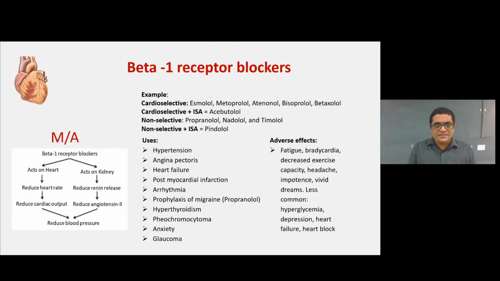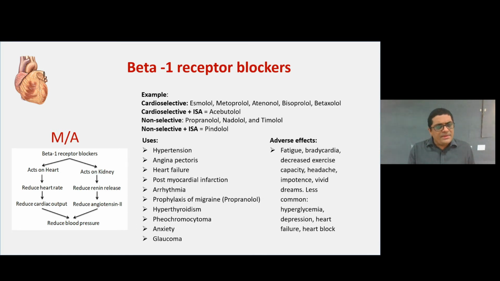The next class of drugs is beta 1 receptor blockers. In beta 1 receptor blockers, the cardioselective drugs are esmolol, metoprolol, atenolol, bisoprolol and betaxolol. Cardioselective plus ISA is acebutolol. Non-selective drugs are propranolol, nadolol and timolol, and non-selective plus ISA is pindolol.